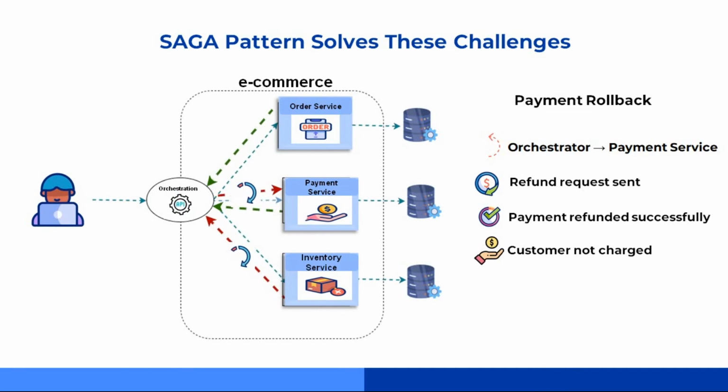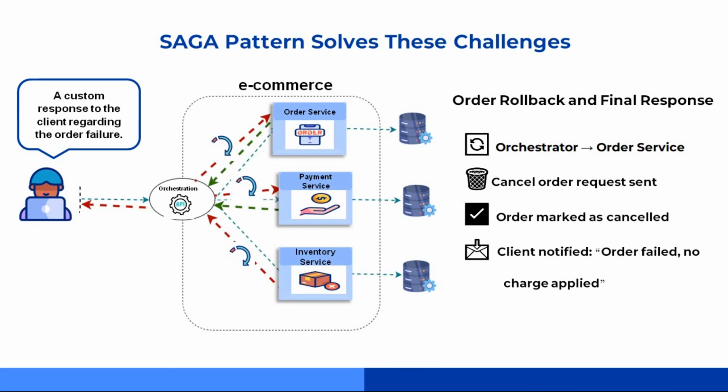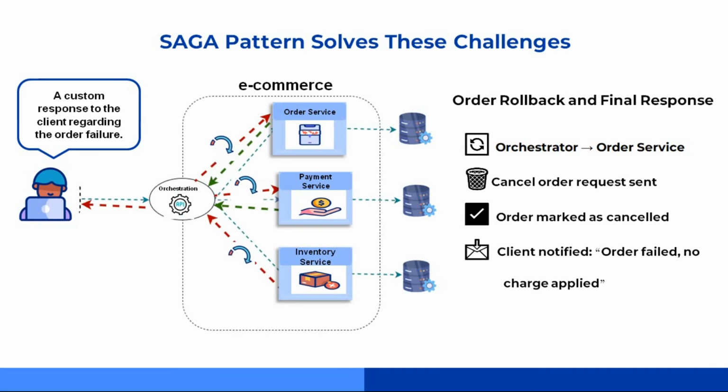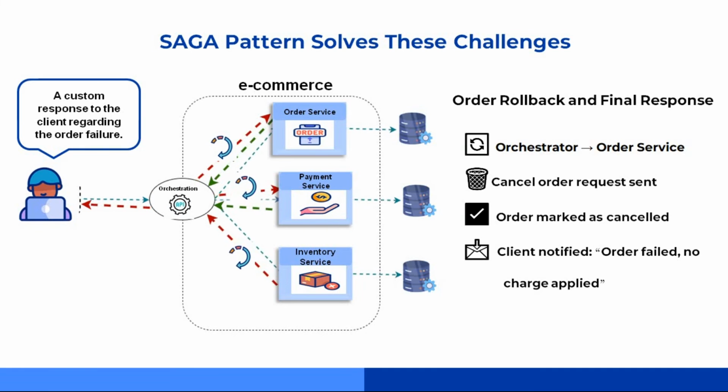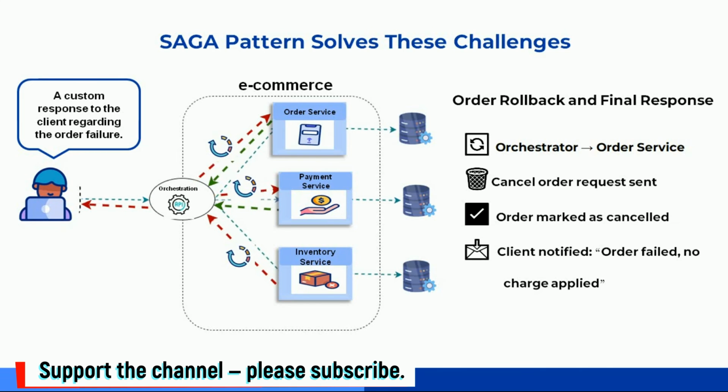Next, the orchestrator sends another compensation command, this time to the order service. Hey, please cancel the order. The order service updates the database and marks it as cancelled. Finally, the orchestrator gets back to the user. Sorry, your order couldn't be placed, but don't worry, you haven't been charged. So yeah, even though something went wrong in the middle, our system stayed consistent and more importantly, trustworthy.